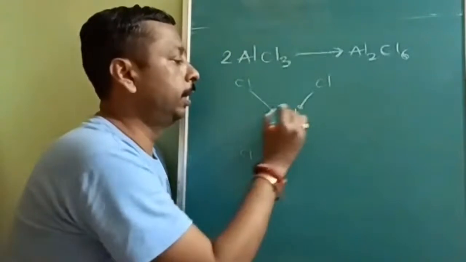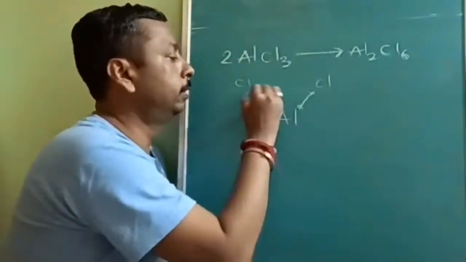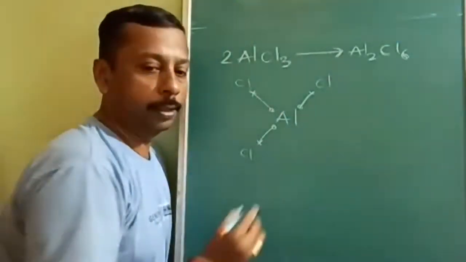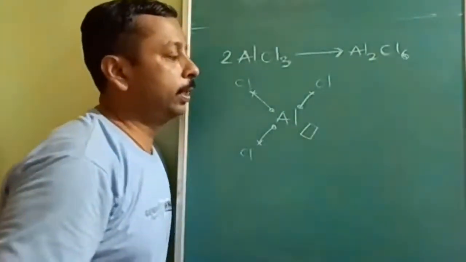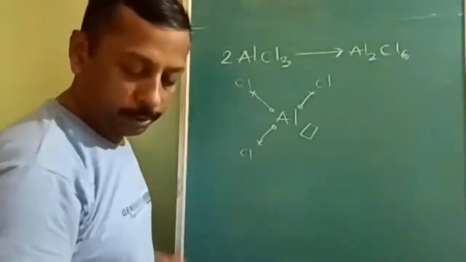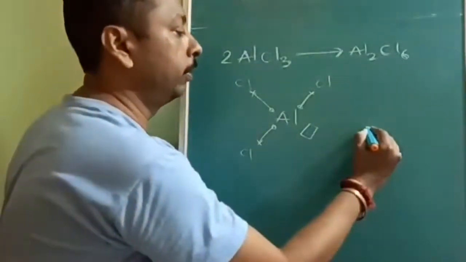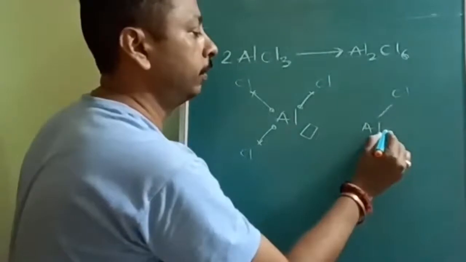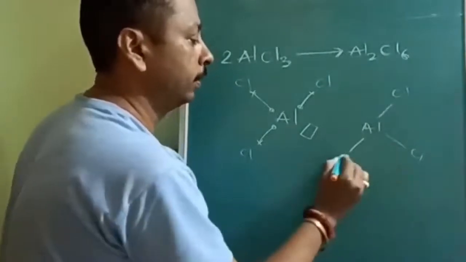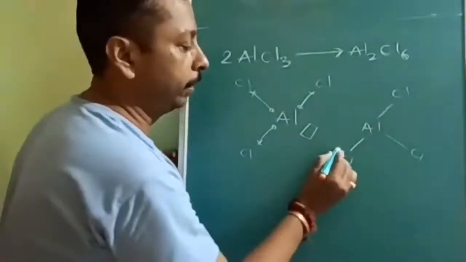It has 3 electrons, and it shared 3 electrons. So there will be one empty orbital. Now, it is combining with another molecule of AlCl3.